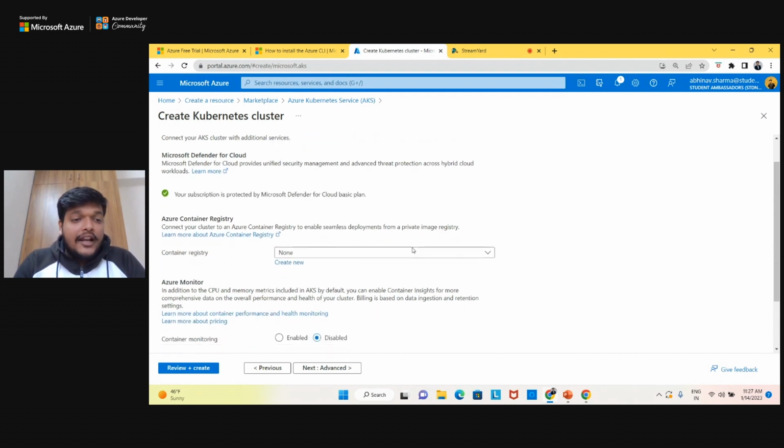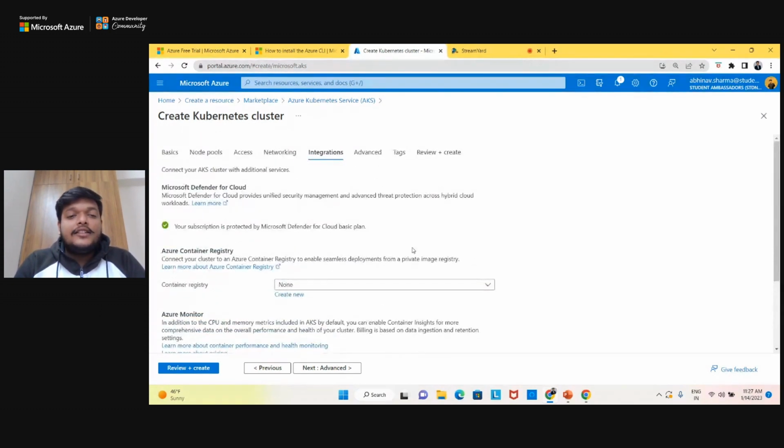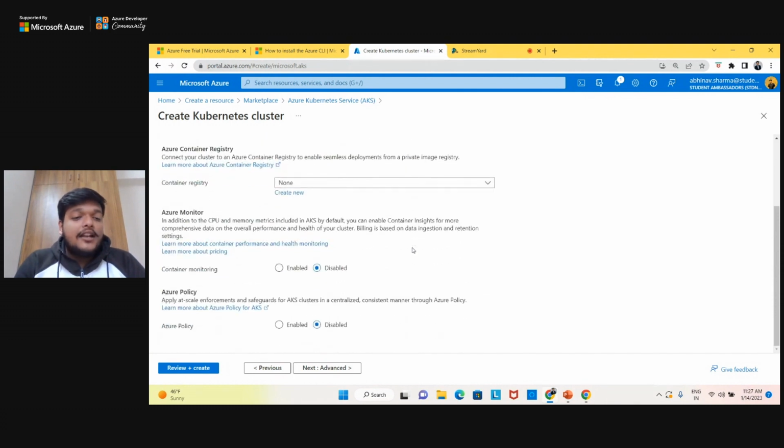Now let's go to the integration. Integration is basically your cluster being integrated with several other services of Azure, right? For example, you want monitoring. That monitoring can also be managed, and you can enable monitoring on the cluster so that it provides logs to know whether your cluster is up, whether it is failing, and why it is failing. These kinds of things can be managed using Azure Monitor.